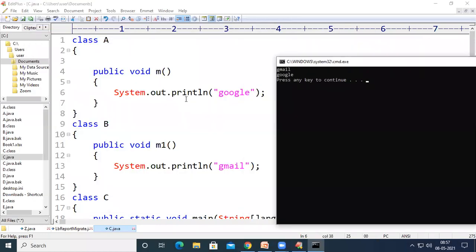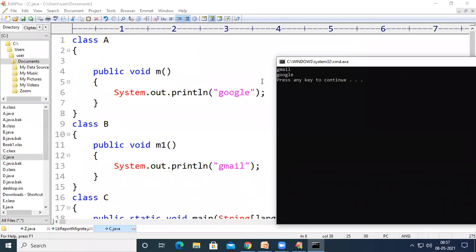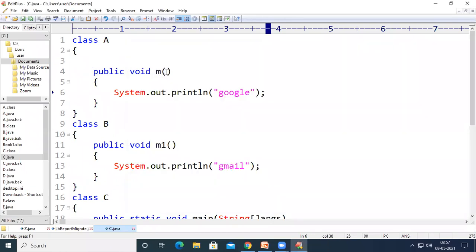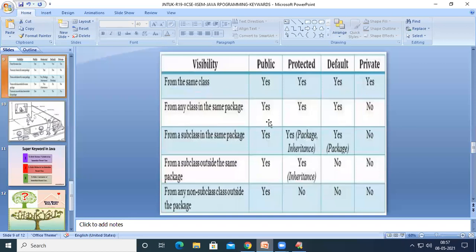If I run the code, you can see here, whenever we call obj.m1, it has printed Gmail on the output screen. Whenever we call obj1.m, it has printed Google on the output screen. So we can say this m method is accessed inside class C because it is declared as public. And at the same time, this m1 is also accessed inside class C because it is also declared as public. Whenever we declare something as public, it can be accessed everywhere. Now let us change things.